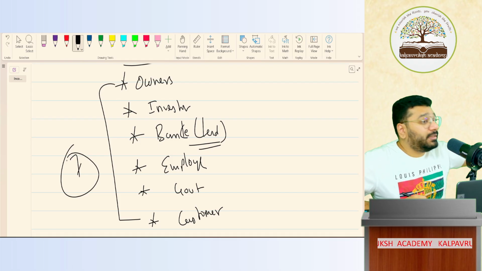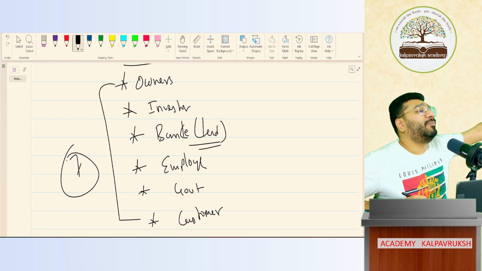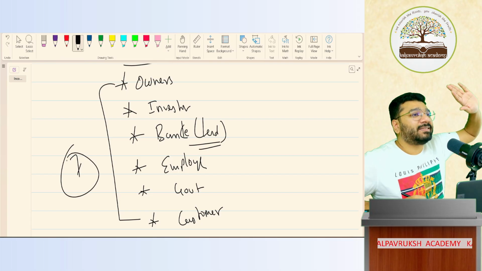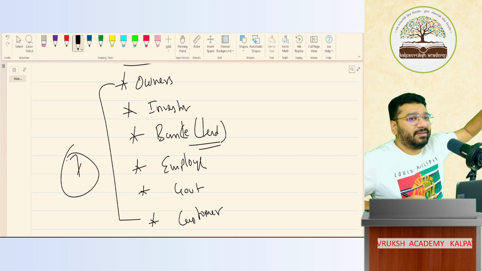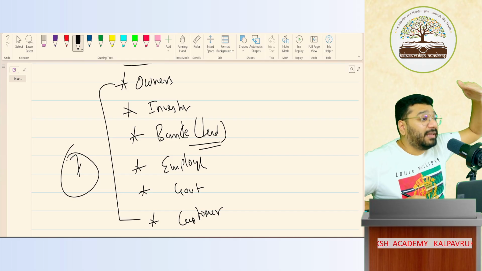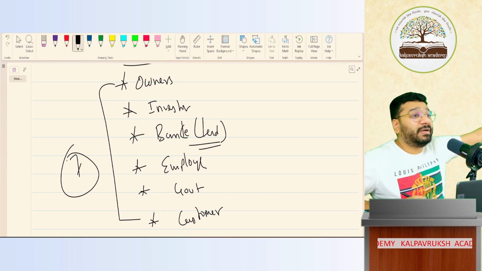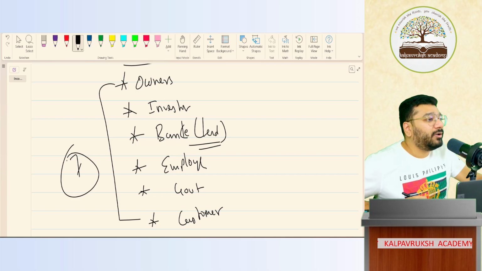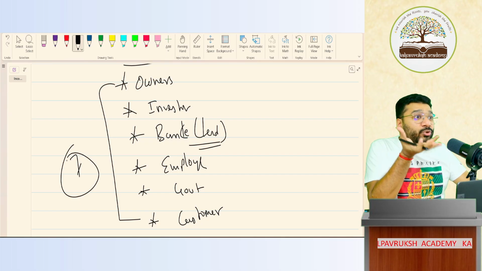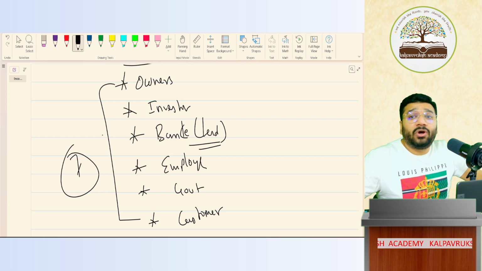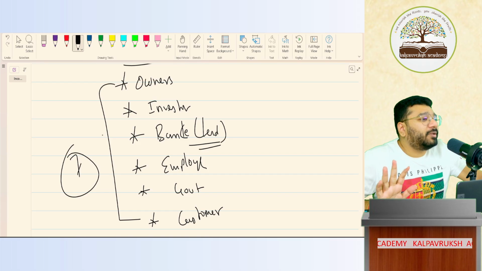I'll discuss this some other day in detail. This is too early for me to discuss. This is there in chapter 1. One day I'll discuss it properly. I discuss this at every level: 11th, foundation, inter, every level. This is very, very important, but it's too early for me to discuss right now. Got it, not got it? Get a little more used to accounting, then we'll come and discuss the masala here. With this, your accounting process is over.